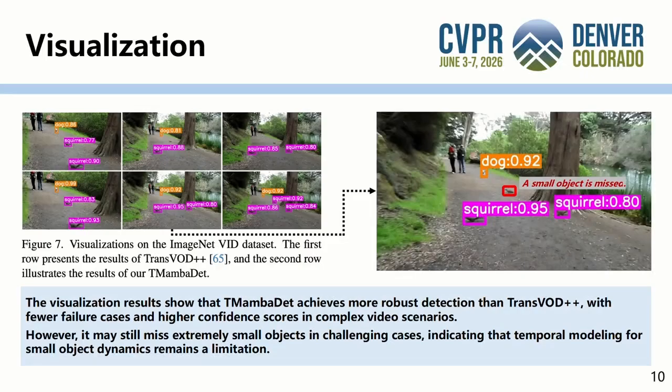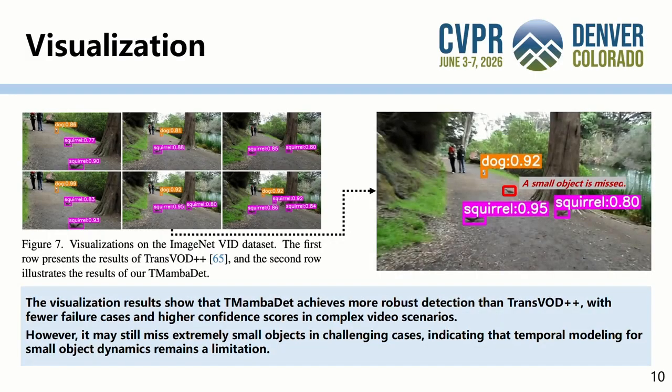This slide shows the visualization comparison with TransVOD++ on ImageNet VID. The first row shows TransVOD++ and the second row shows T-Mamba DET. We can observe that our method produces more robust detection results, detects more objects, and gives higher confidence scores.